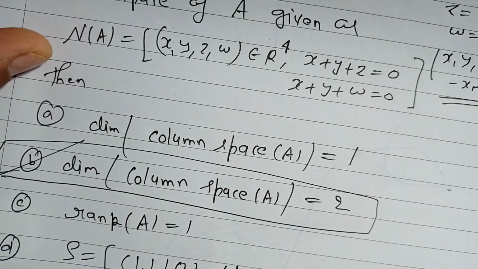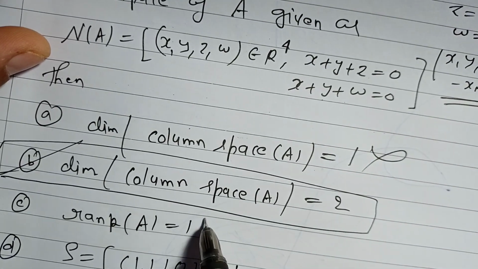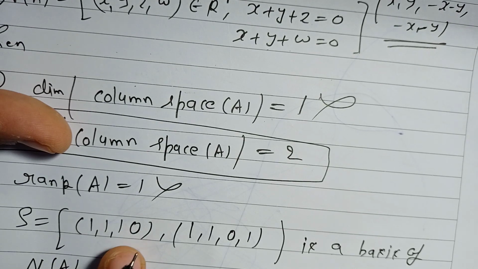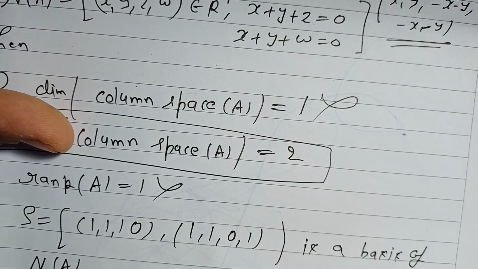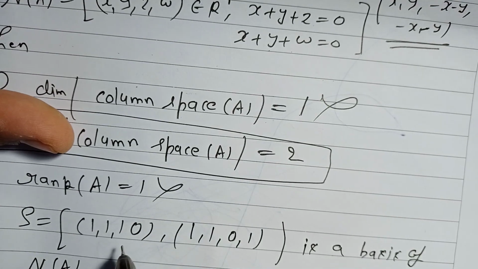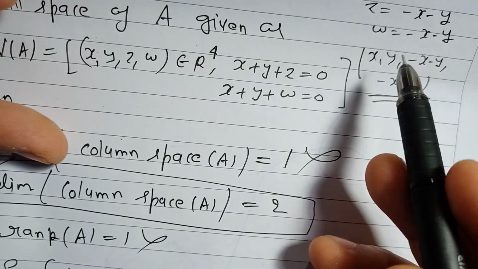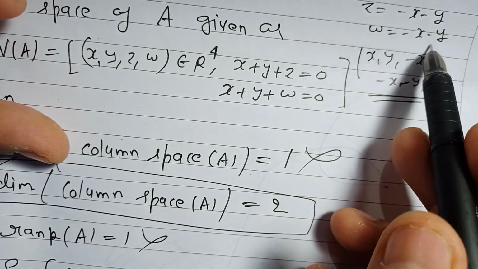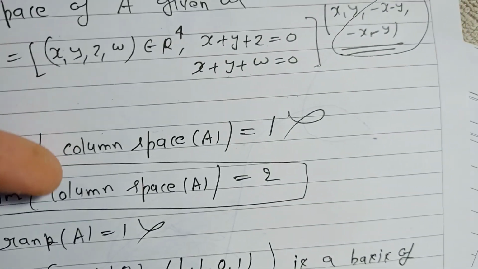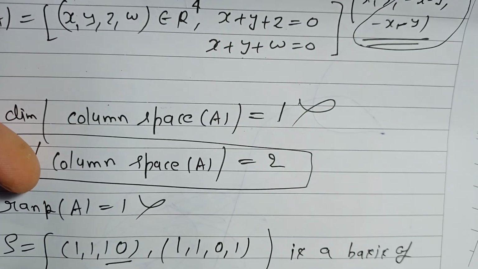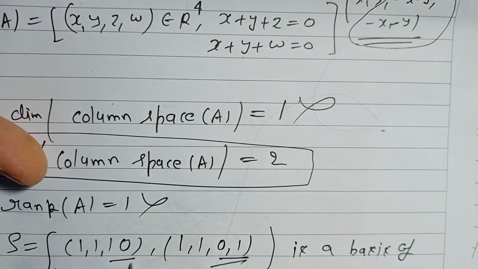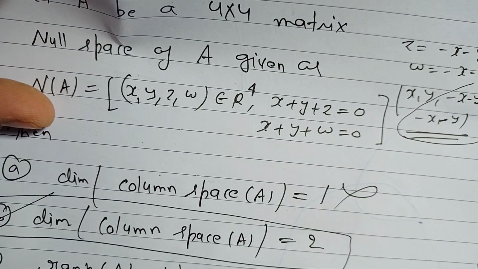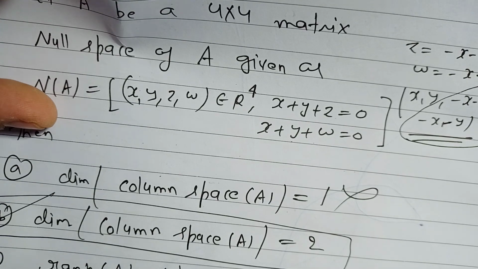Rank of A equal to 1, no. And the third one is given as 1 1 1 0 1 1 0 1 as the basis of null space. See, for the null space, z equals minus x minus y and w equals minus x minus y. So z and w are the same, but here z and w are 1 0 and here we have 0 1. So this is not a basis of null space. So here dimension of null space equals dimension of column space equal to 2.